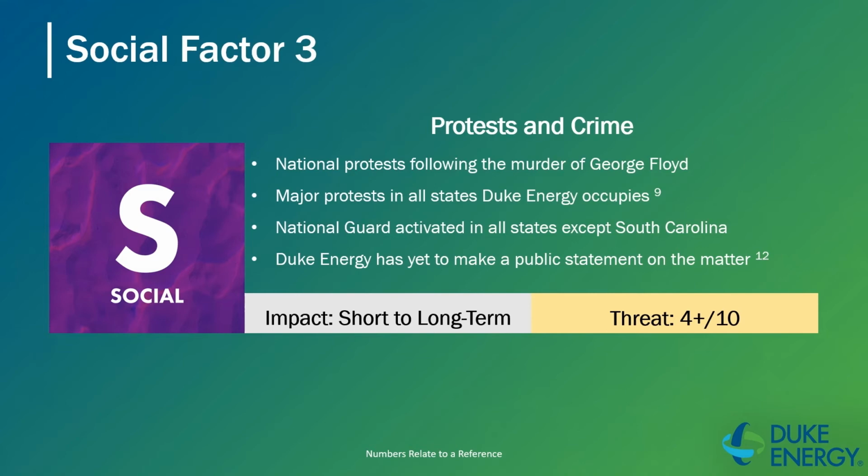However, the company has yet to make a public statement on the matter. Although it has replied to a comment from Business Insider, the company has yet to address all of its customers as a whole and the state of North Carolina and the other states that it occupies. This threat could potentially increase if the company comes out with a stance that the general public does not stand with. This could result in losing customers or riots or destruction of property.